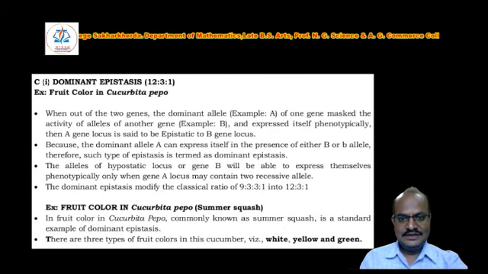Dominant epistasis has a phenotypic ratio different from the Mendelian dihybrid ratio, that is 12:3:1. In dominant epistasis, we are studying the Cucurbita pepo plant.